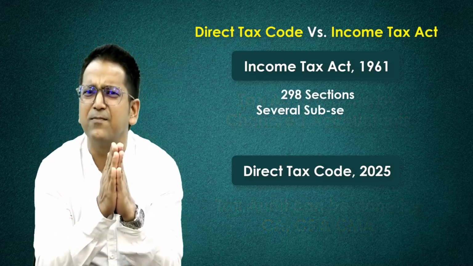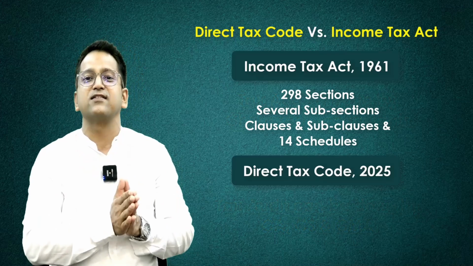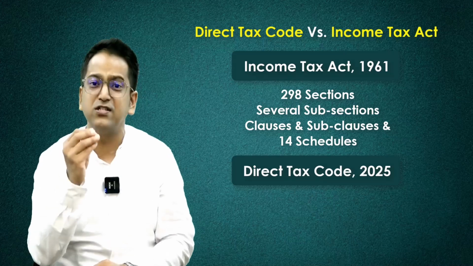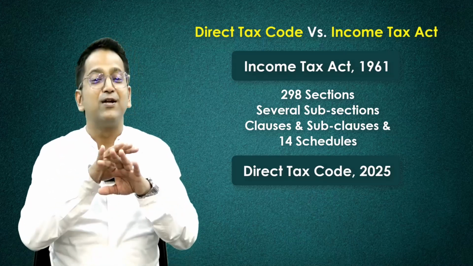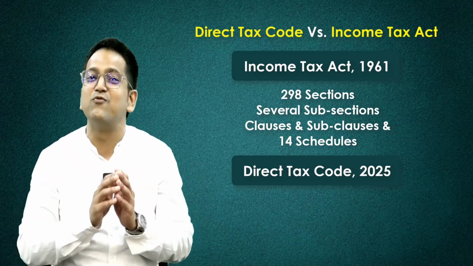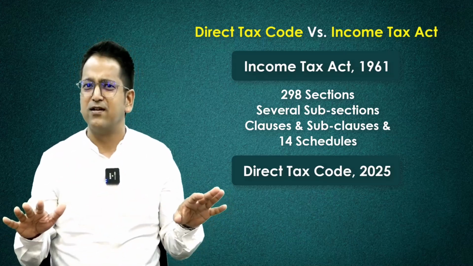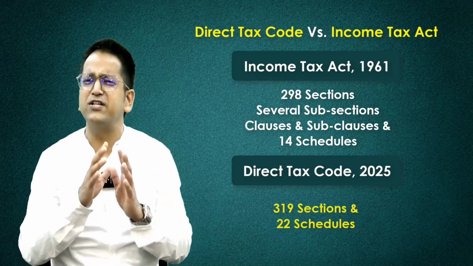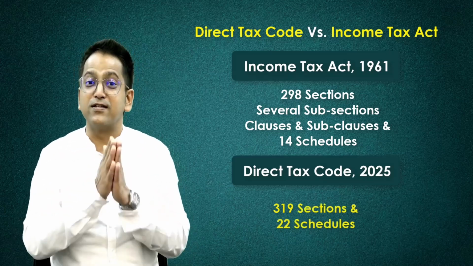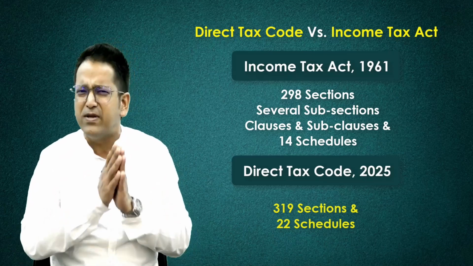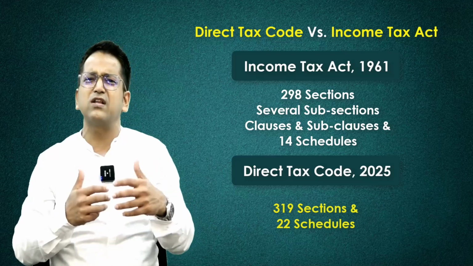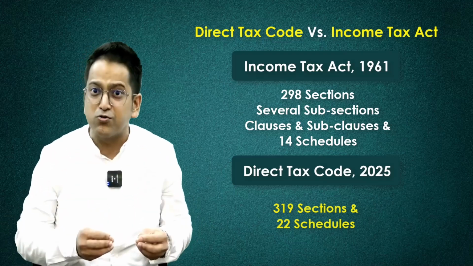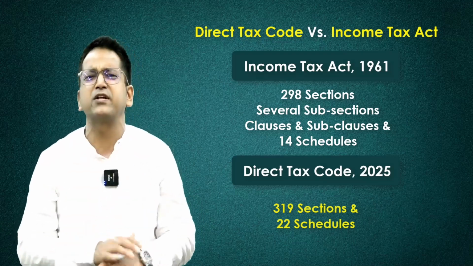The existing Income Tax Act has 298 sections and several subsections, clauses, subclauses, and moreover 14 schedules. The direct tax code will remove all clauses and subclauses. No hassle at all. It will have only 319 sections and 22 schedules. It's a step towards clarifying the law because too many clauses and subclauses make the law complex, leading to many false interpretations. Lawsuit and false case filing scope is also expected to decrease.